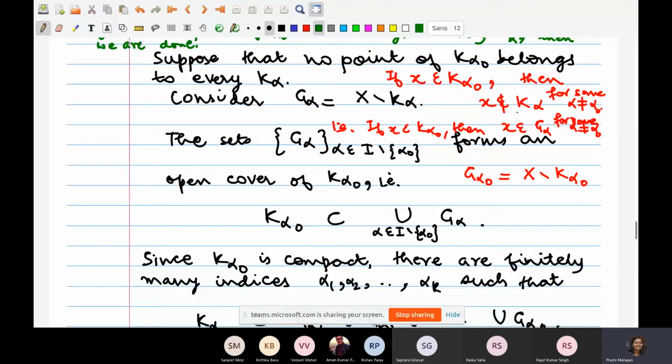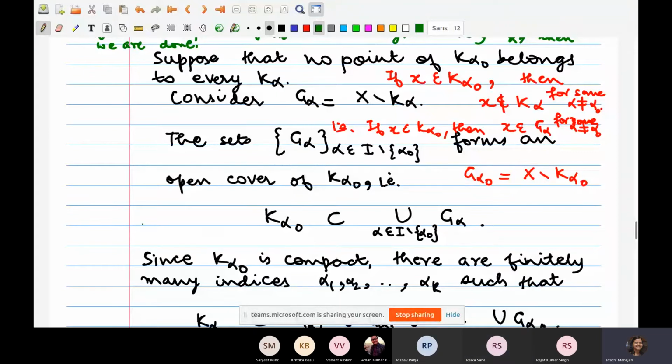So the complement of K alpha is G alpha for some alpha different from alpha naught. Correct? So this inclusion is true, and each of these G alphas is open because K alpha by assumption is compact, which means in particular that K alphas are closed sets. So the complements of K alpha are open. Is that okay? Yes, ma'am.